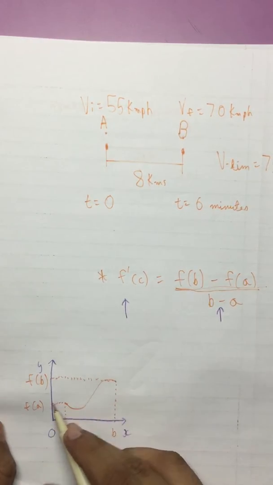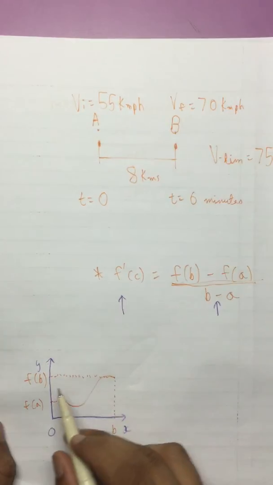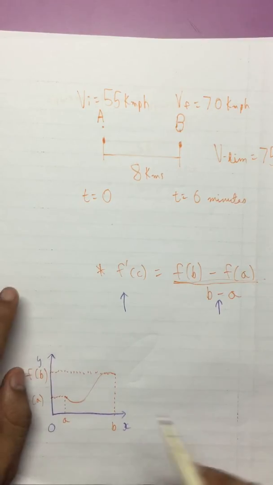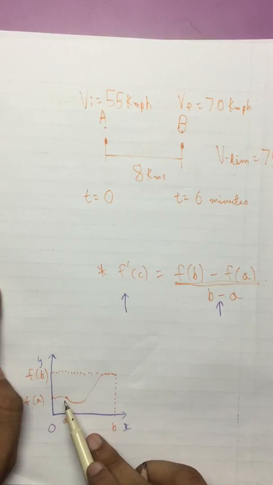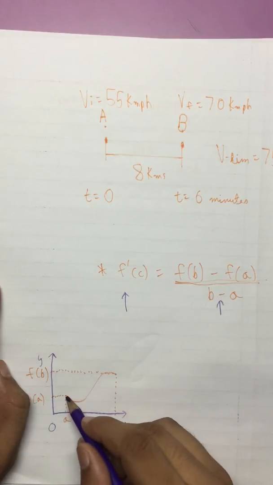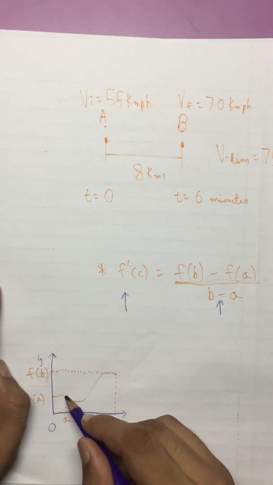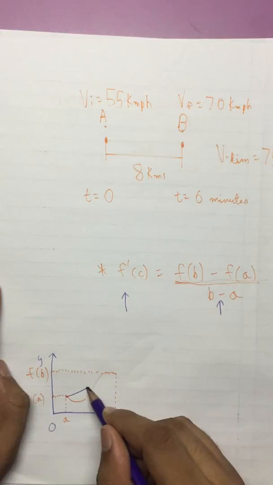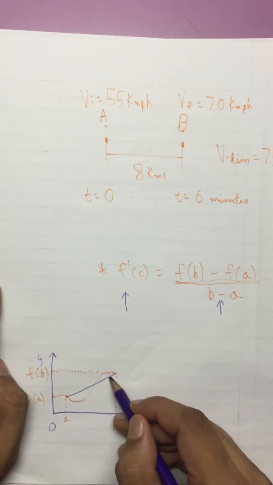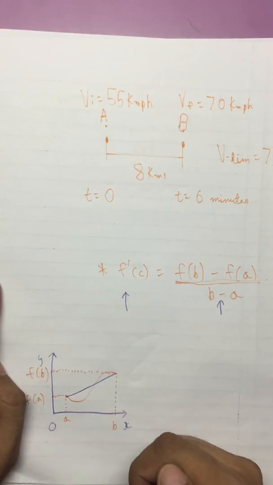The value at this endpoint is f of a, and the value at this endpoint is f of b. Now, what is the meaning of secant? When we join these two endpoints, we get a line segment which is called the secant. So joining A and B, this purple line is called the secant.